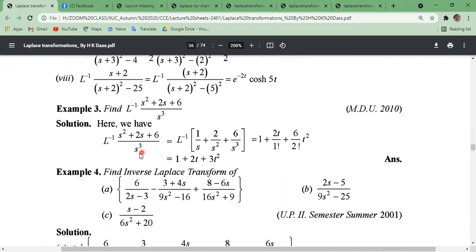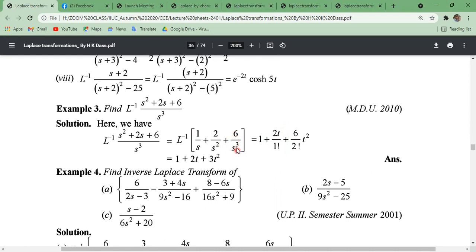First of all, the inverse Laplace transformation of this given function can be written as s square by s cube, which means 1 by s. 2s divided by s cube will be 2 by s square. 6 by s cube. And you must know the inverse Laplace transformation of 1 by s is 1. And the inverse Laplace transformation of 1 by s square is t by 1 factorial.